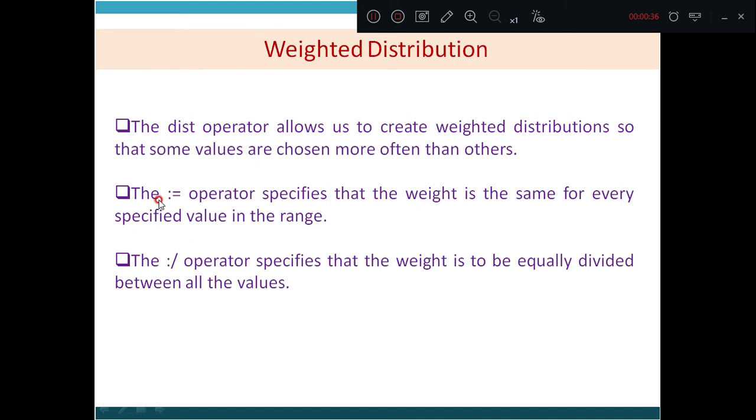There are two operators. One is colon equal to and another one is colon and forward slash. What does this colon equal to do? The colon equal to operator specifies that the weight is the same for every specified value in the range. So the weight remains the same. What does the colon forward slash operator specify? It specifies that the weight is to be equally divided between all the values. Let us see one example for this.